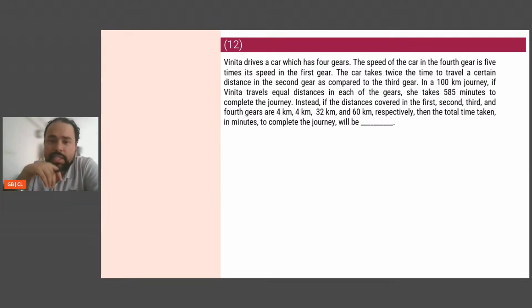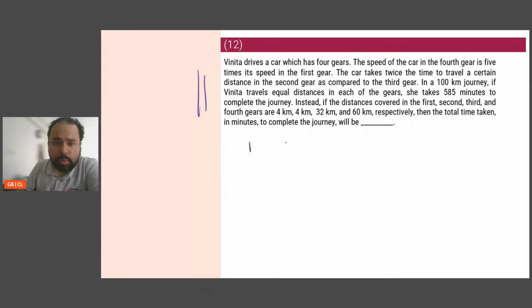If there were options, the first thing I would state is that it will take less than 585, obviously, because she's driving more at higher speed. Let's try. This seems slightly long. The question size also seems a little long, but okay, I'll give myself about a minute. If it cracks, fine, if not, I'll come back to it.